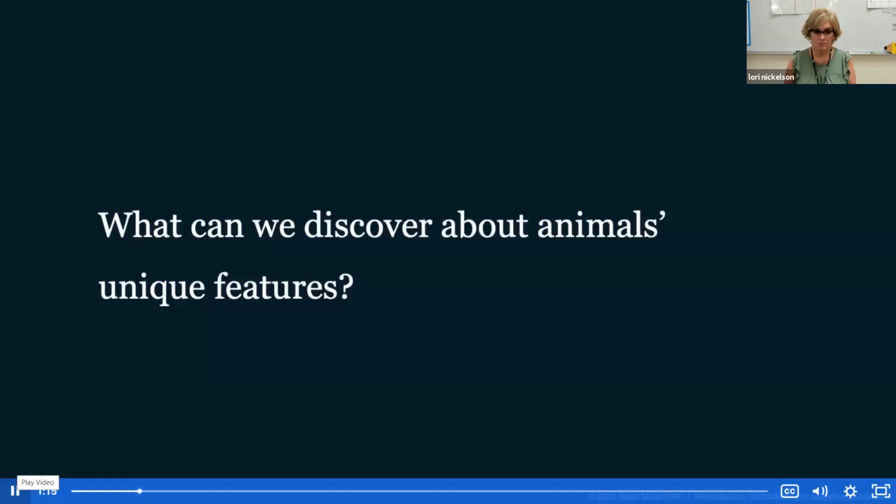Before we look at the new text, let's take a moment to review our essential question, or the big question that we are building knowledge to answer. And that question is, what can we discover about animals' unique features? I'll say it one more time. What can we discover about animals' unique features? I want you to think for a minute.